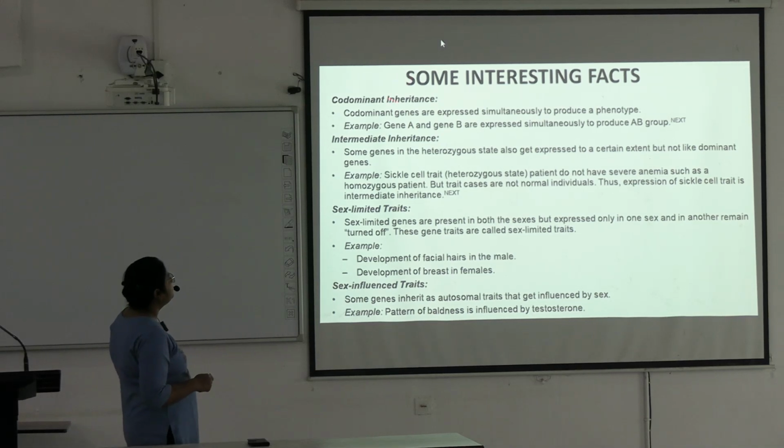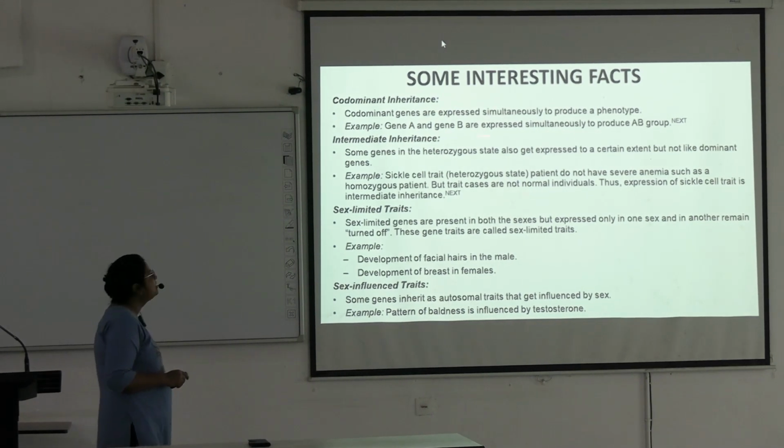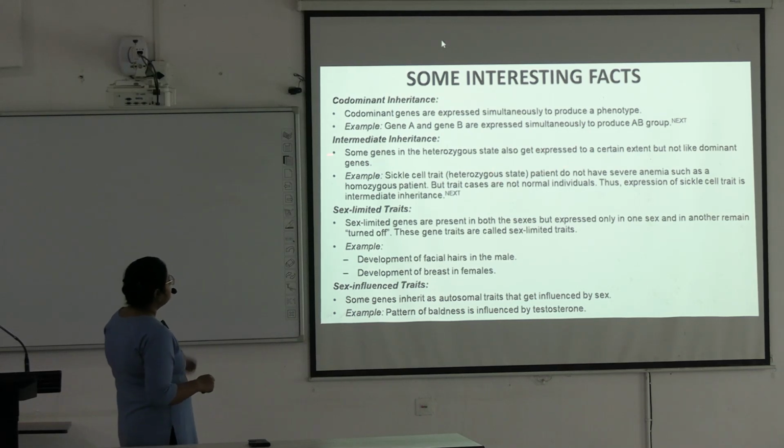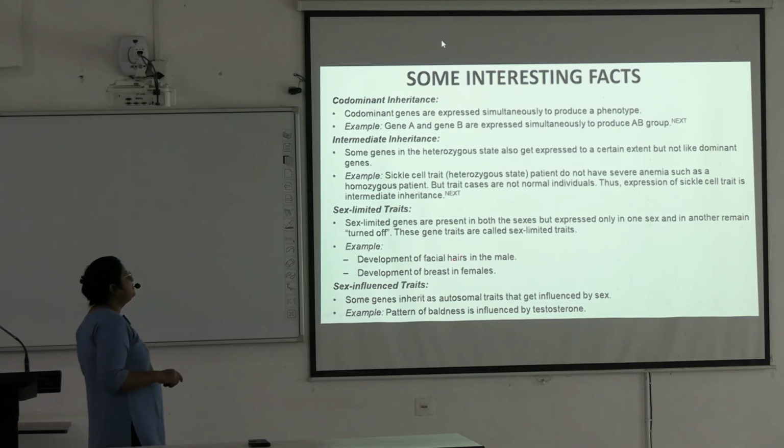we go to codominant inheritance. Codominant genes are expressed simultaneously to produce a phenotype. An example is gene A and gene B expressed simultaneously to produce the AB blood group. Okay. Next is intermediate inheritance.